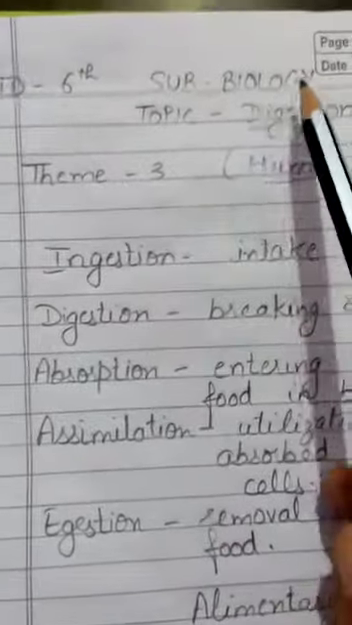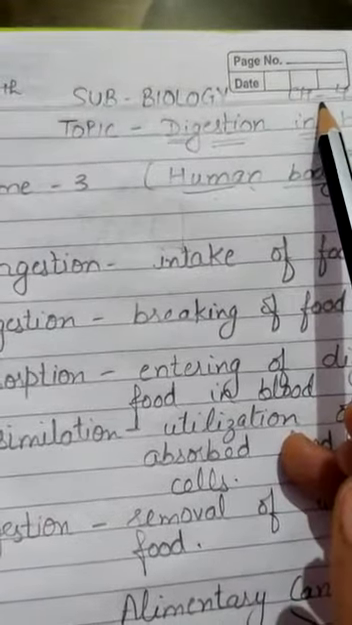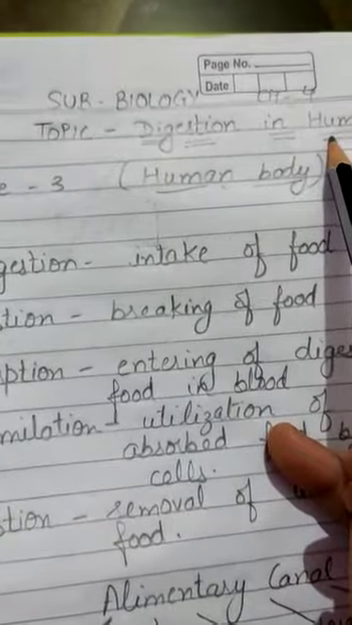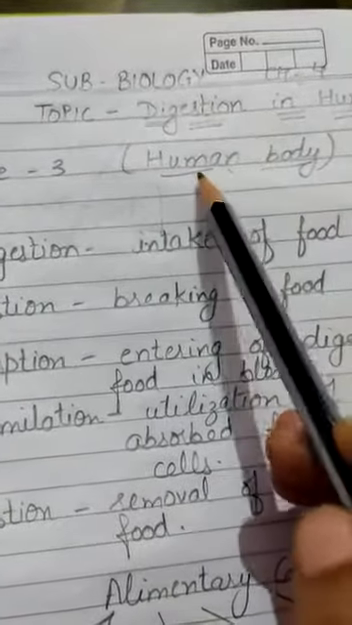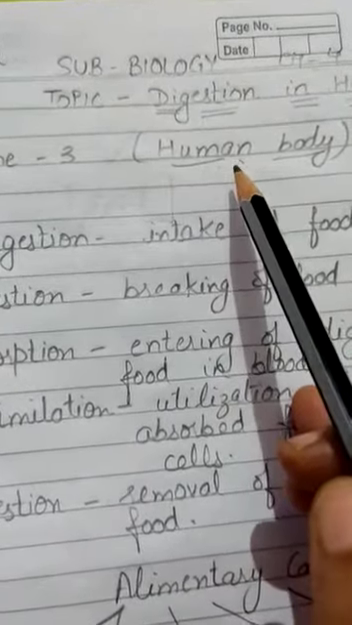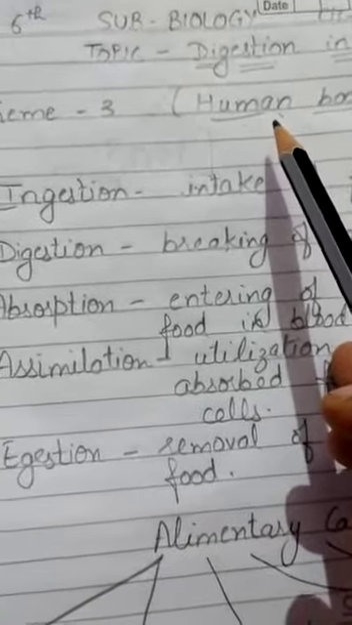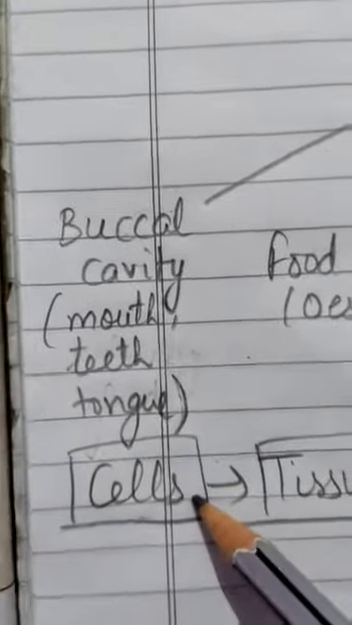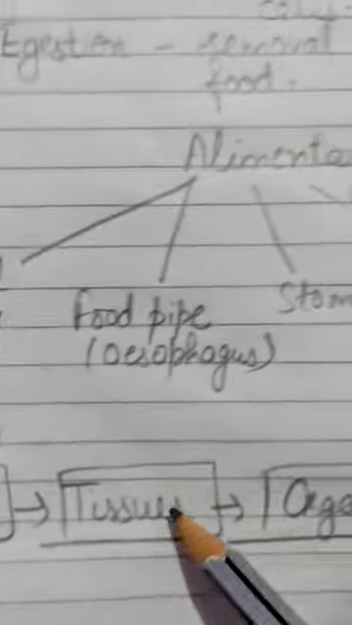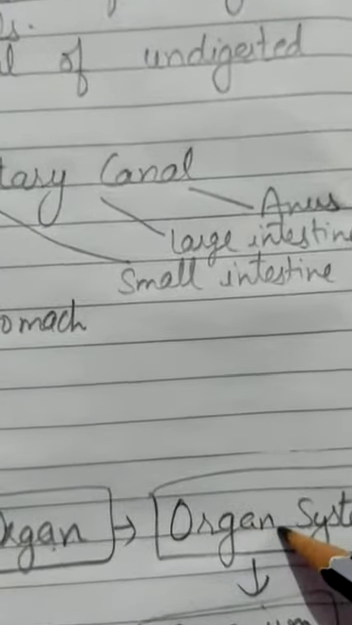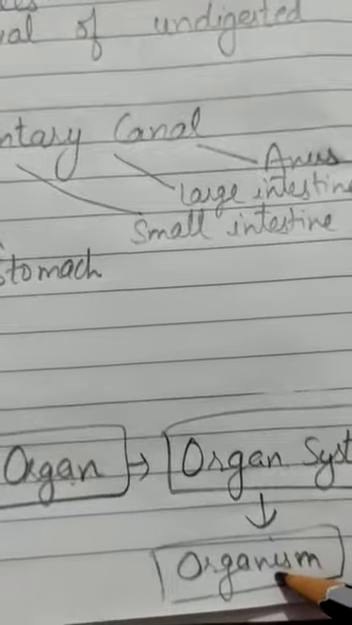Standard 6th Biology, Chapter number 4, Human Digestive System, and the topic is Digestion in Humans. Before starting this topic, we should know about the human body. As we know, we all are organisms and we all are organized from small structures that are known as cells. When all the cells combine together, they form tissues, and from the tissues an organ is formed, and when all the organs combine together they form an organ system, and from the organ system an organism is organized.